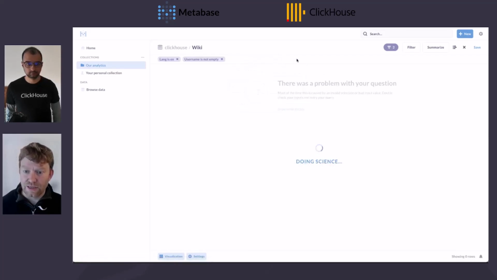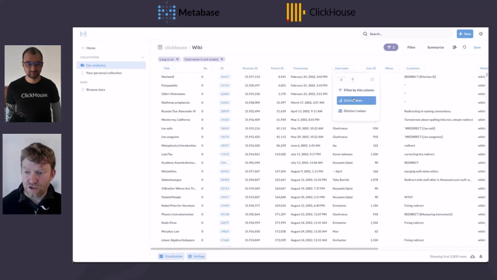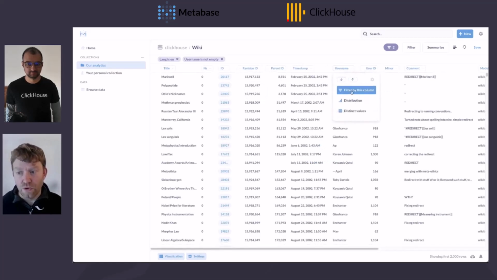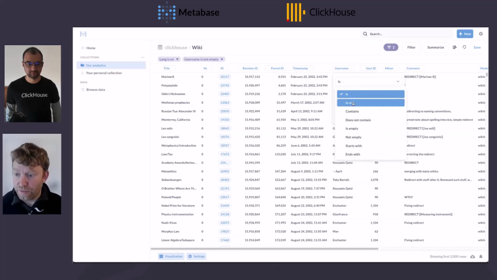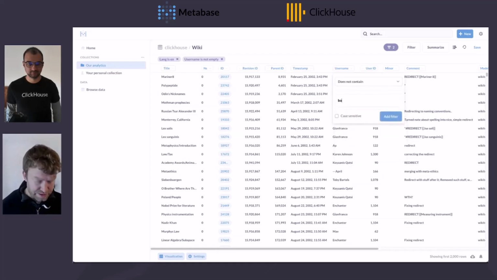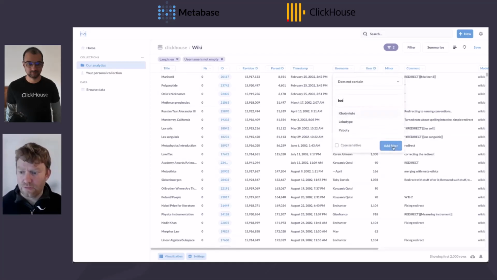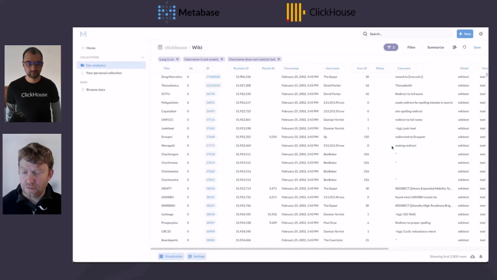Okay, that's frustrating. And let's try that again. Let's remove all rows which are not people, so does not contain bot. Perfect. Okay, so it's worked this time.